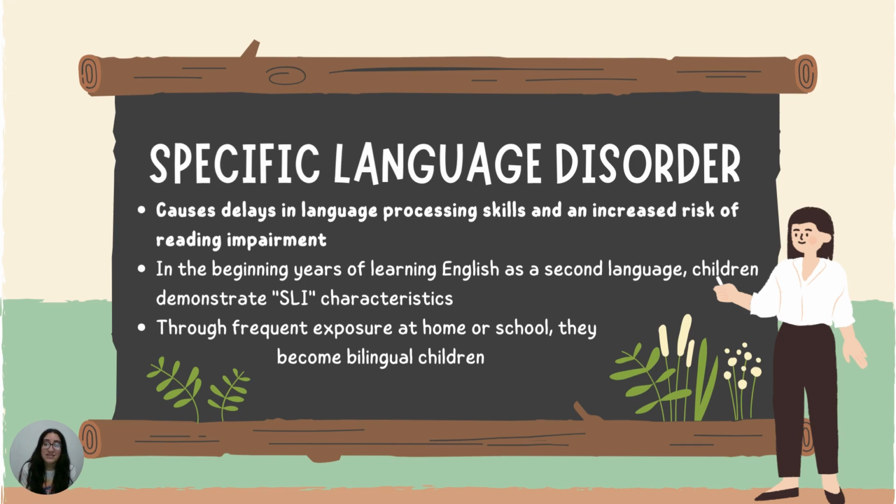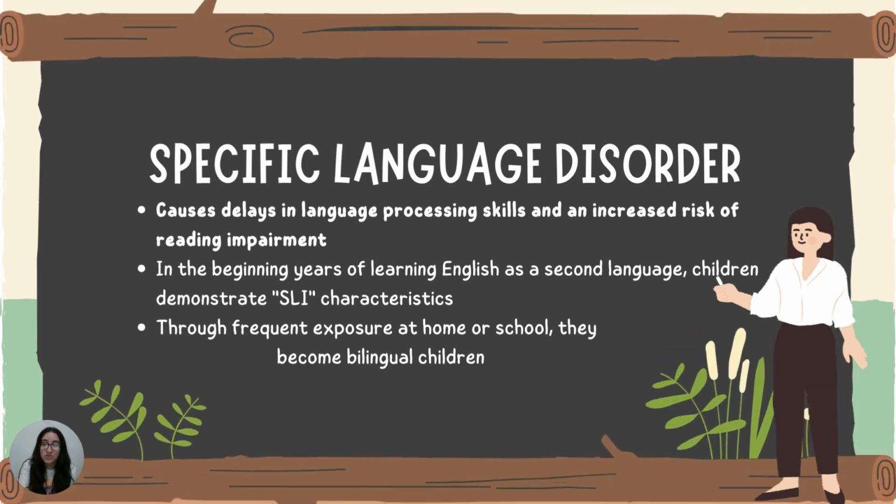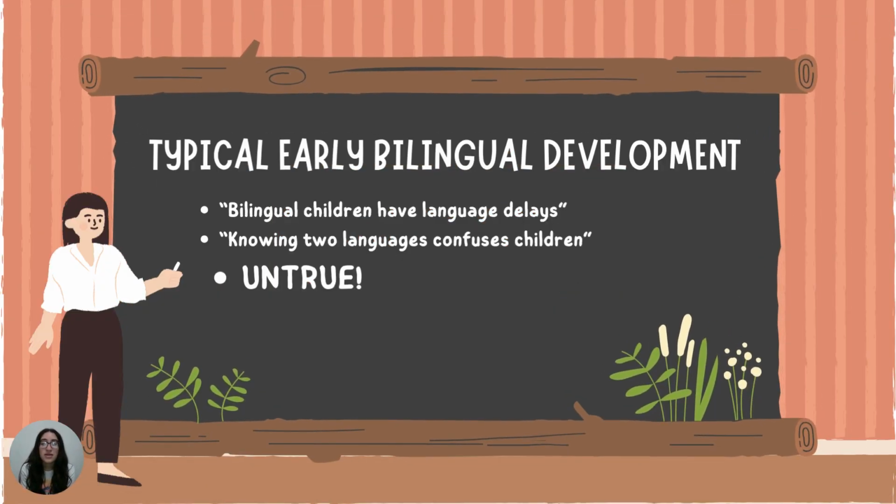Another fact is that in the beginning years of learning English as a second language, children demonstrate SLI characteristics. Through frequent exposure at home or school, they slowly become bilingual children. Which brings us to our next section, typical early bilingual development.